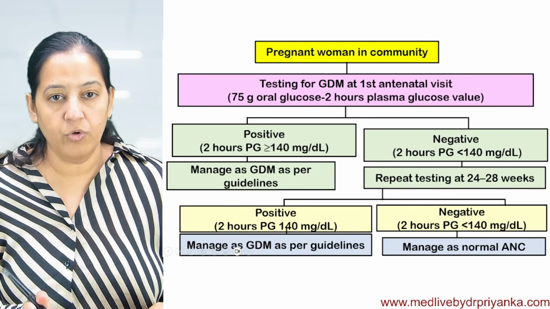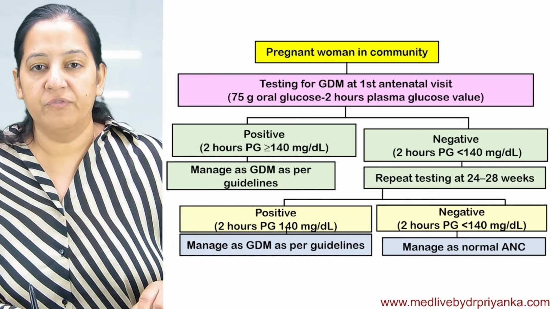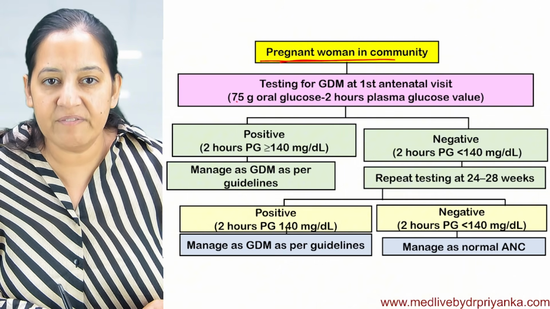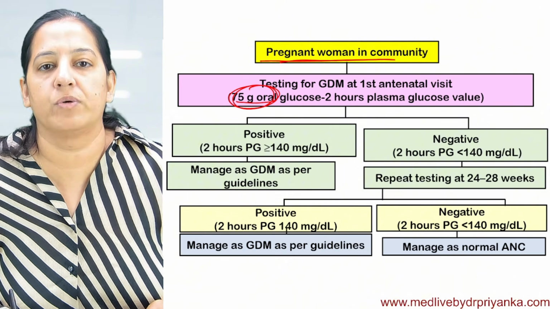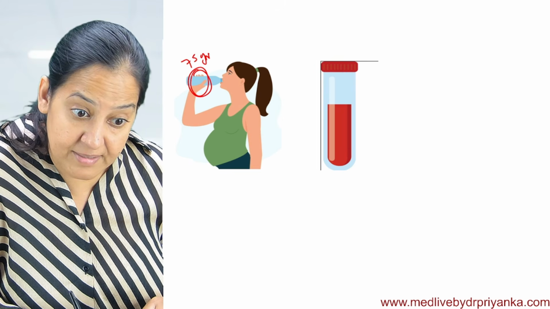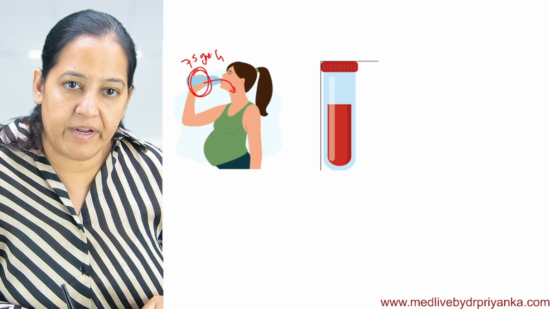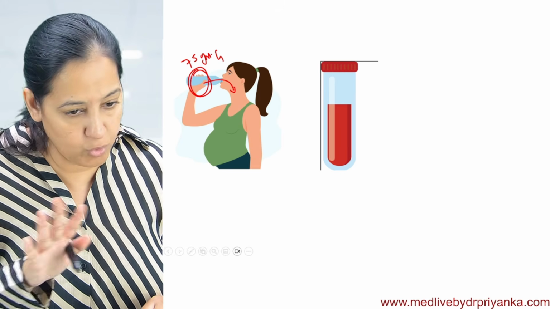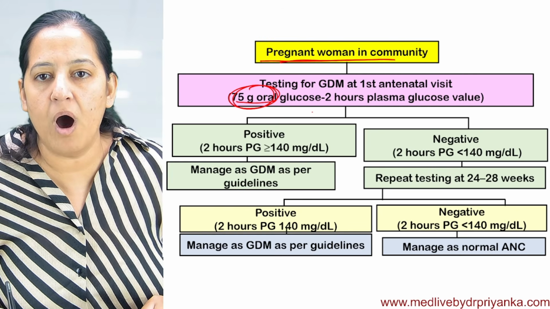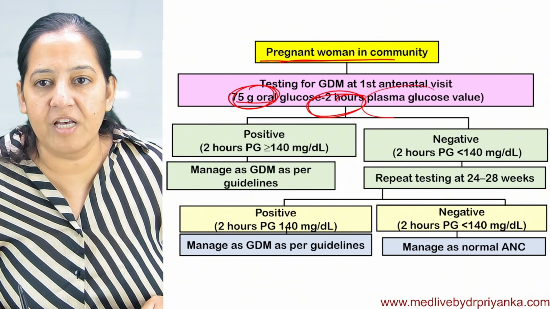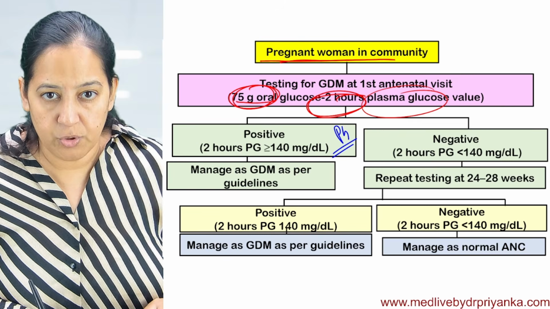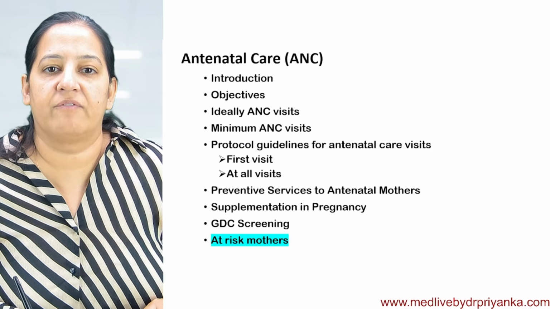How to rule it out? There is a test that we do in the pregnant lady. We will give 75 gram of glucose in water. Learn 75 gram of glucose, and ask her to drink. After that, do not eat or drink anything. And just after 2 hours of that, we will measure plasma glucose, PG.